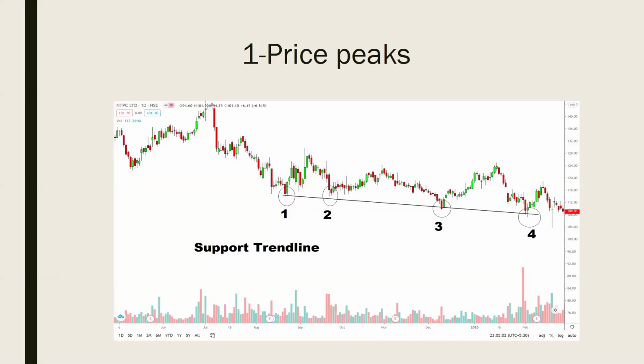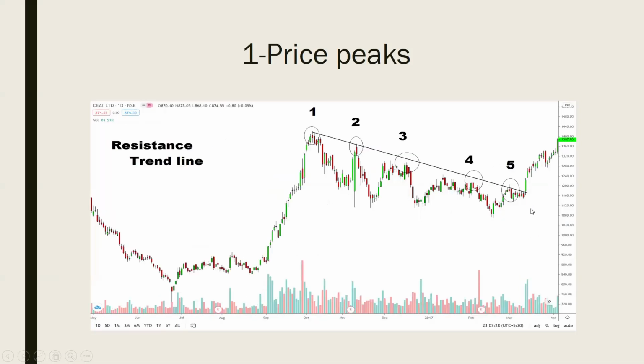What is a price peak? If you look here, I have drawn a trend line by connecting four peaks. This is also called a support trend line because this trend line acted as a support whenever price came to this level. So these are price peaks. One more example for price peaks is this one. I have connected four price peaks here. This is called a resistance trend line because this line acted as a resistance whenever price reached this level. So you should always remember to connect the price peaks. You should connect a minimum of 2 to 3 price peaks to call it a valid trend line.